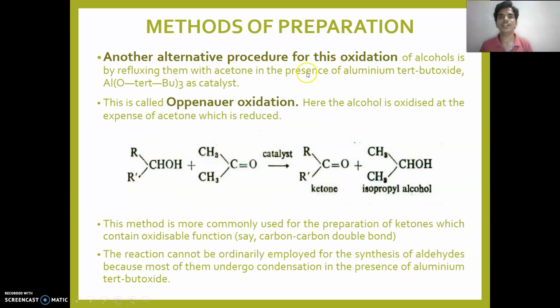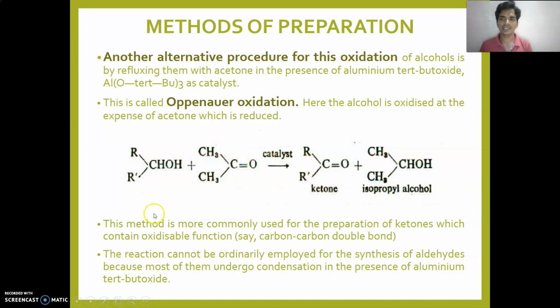Another alternative procedure for this oxidation is the Oppenauer oxidation: alcohol is refluxed with acetone in the presence of aluminum tertiary butoxide catalyst, and it gives the ketone. In this reaction the alcohol is oxidized at the expense of acetone.